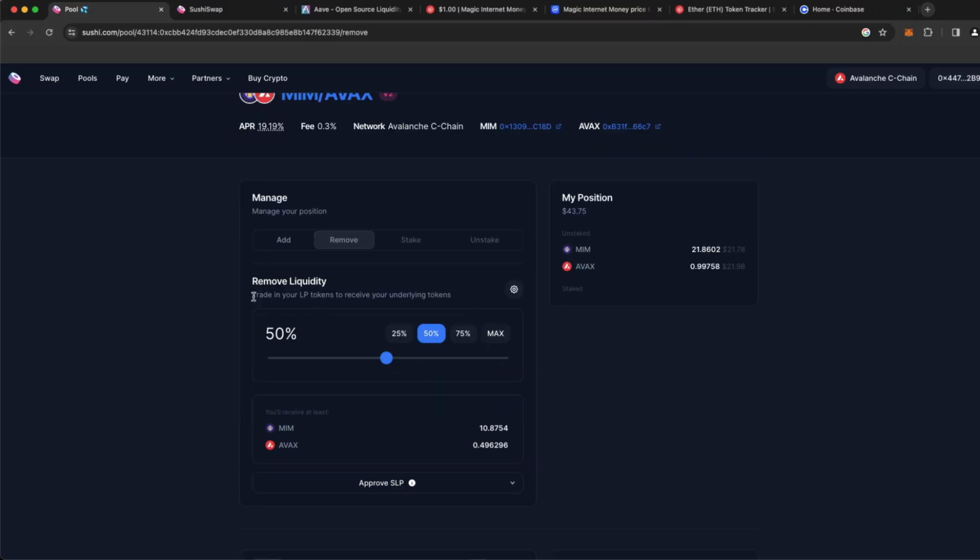Now, when you do remove your funds from the liquidity pool, it's very possible that you might not get back the even amount of money between the two. Basically, when you cash out, you may end up with a little bit more AVAX or a little bit more MIM based on how transactions are flowing on the DEX. So how cool is that? So in this video, we just acquired a 19% yield.